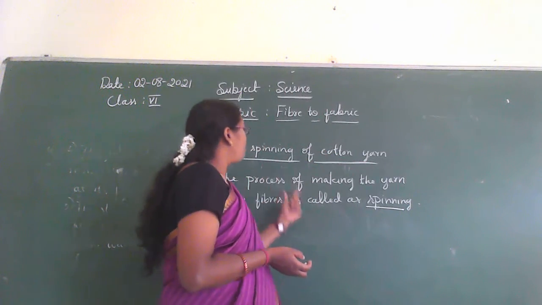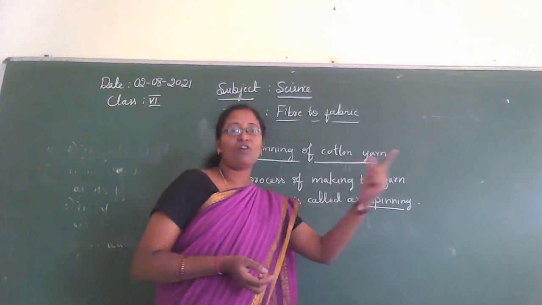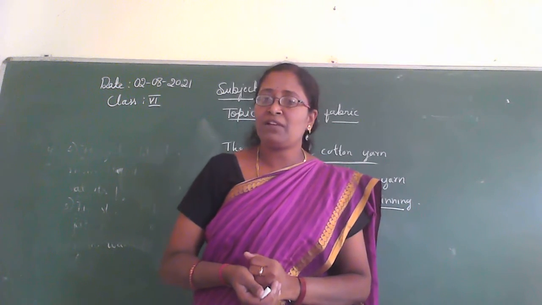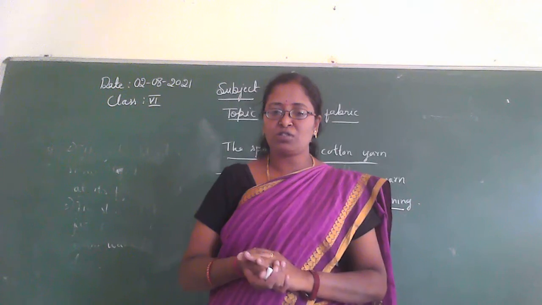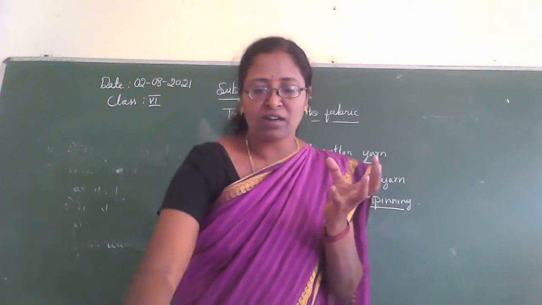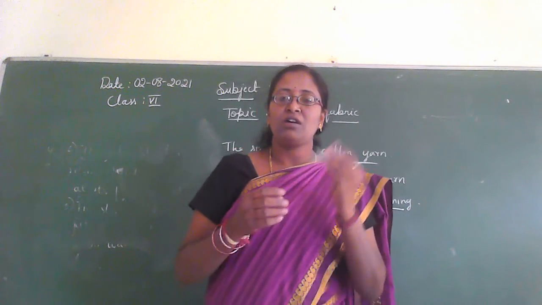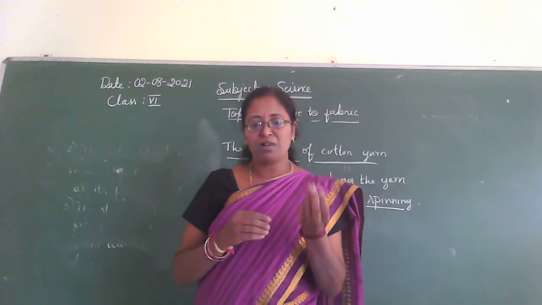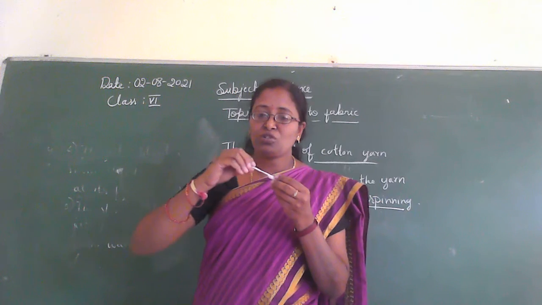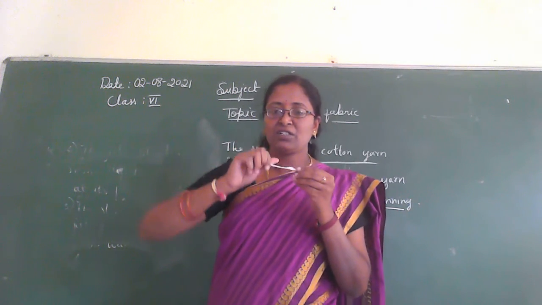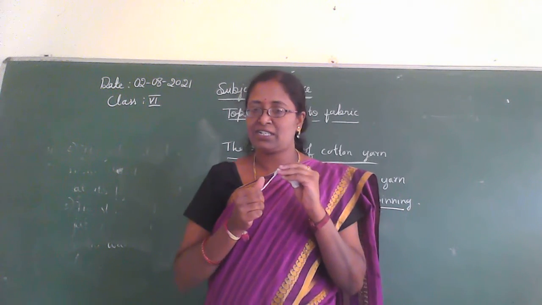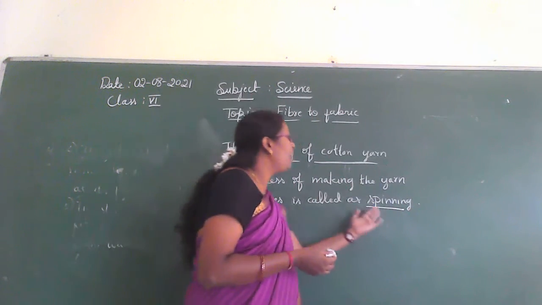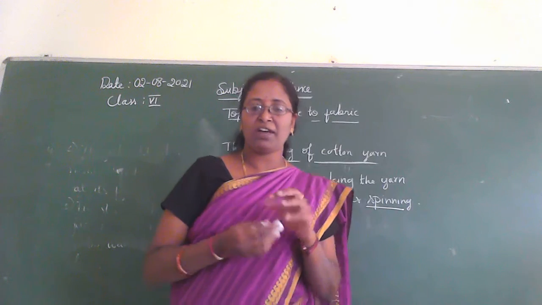So I am going to explain about the spinning of cotton yarn. In this process, what do we do?